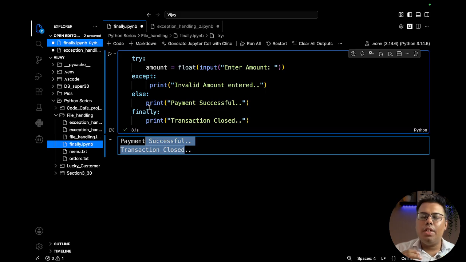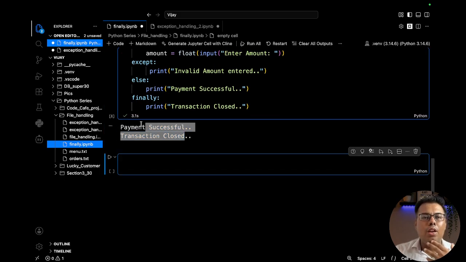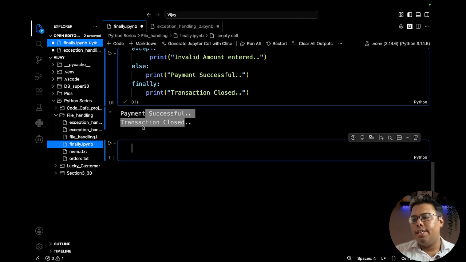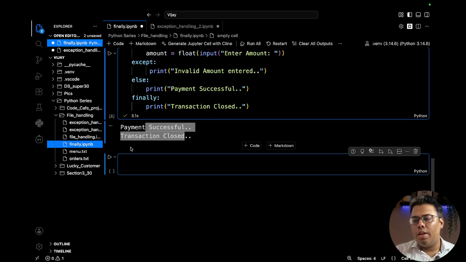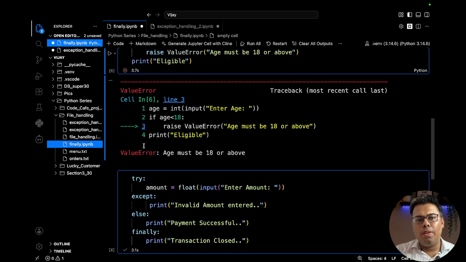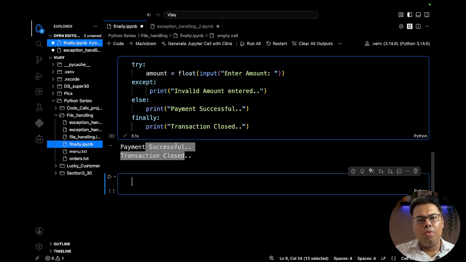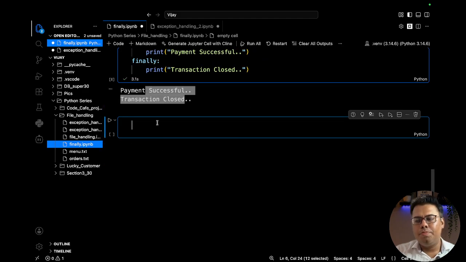Now even if the user intentionally tries to break the code, they won't be able to, because we have tried to handle all the things with our code itself, with the exception handling. Okay, and custom validation, we have already seen how we can do that with the help of raise. Now let's move to our mini project,